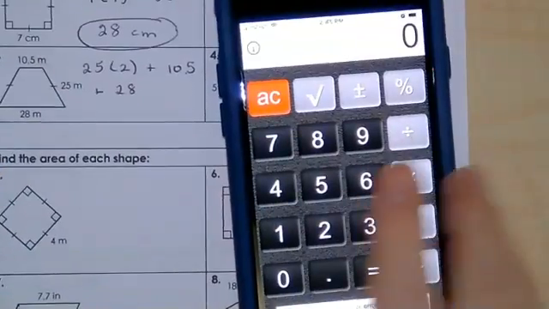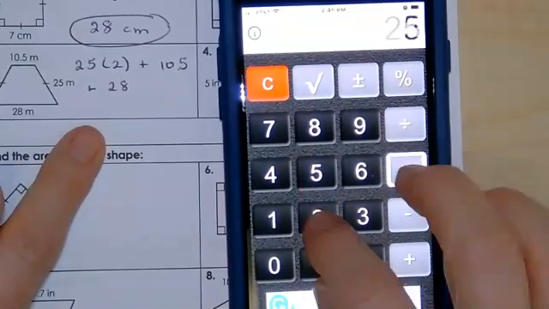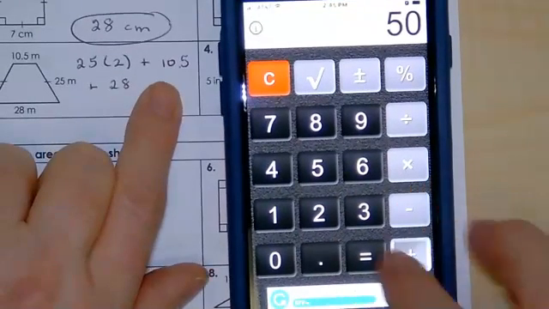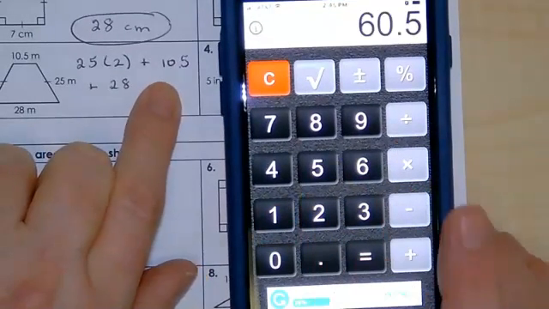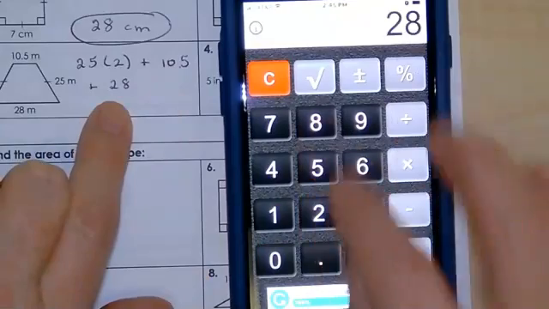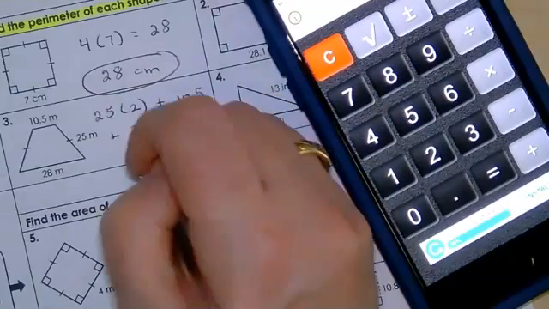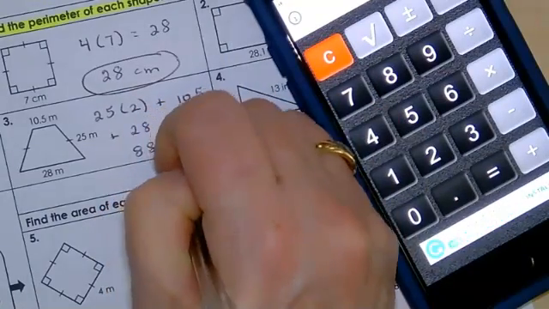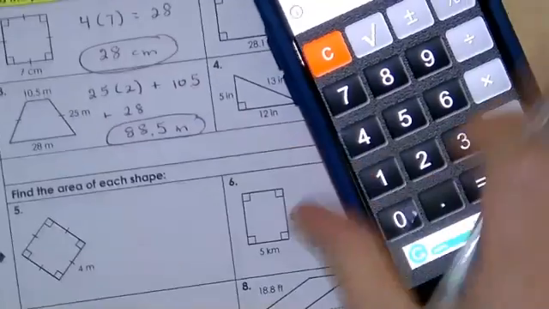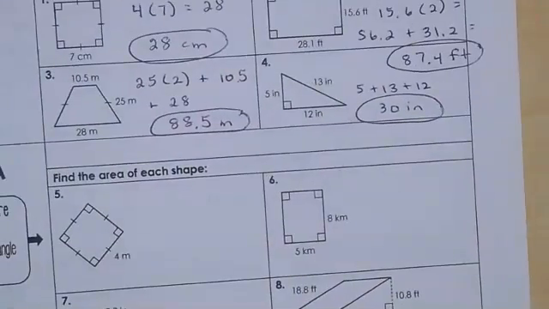So let's do that. 25 times 2 plus 10.5 plus 28. And there we go for that. So those are our practices.